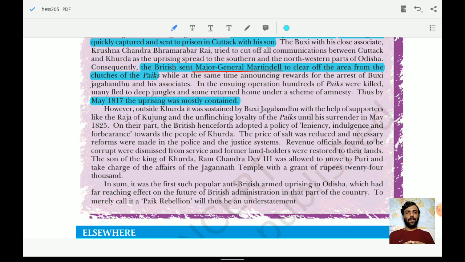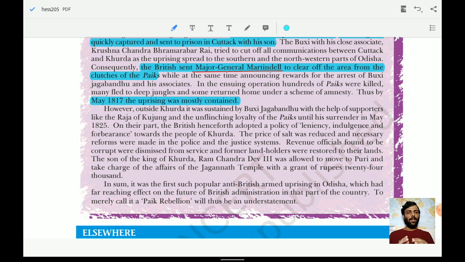They indulged in forbearance towards the people of Khurda. The price of salt was also reduced, and the necessary things whose prices had increased were also reduced. Corrupt people who were indulging in different types of things were dismissed from the services. Landholders were restored their lands. The son of the King of Khurda, Ramchandra Dev III, was allowed to move to Puri and take charge of the affairs of the Jagannath temple with a grant of rupees 24,000.